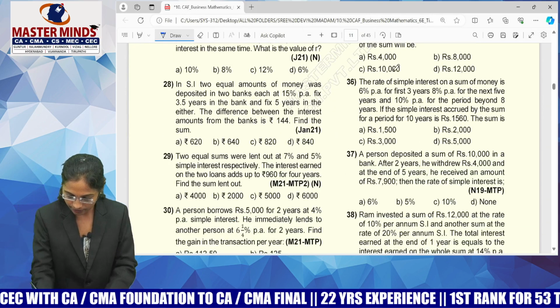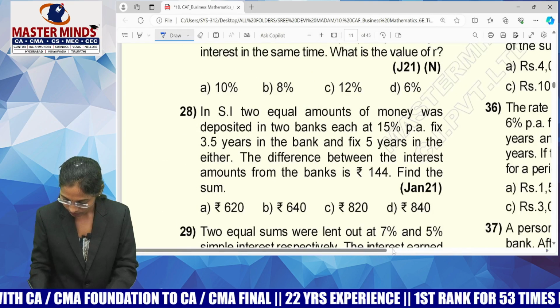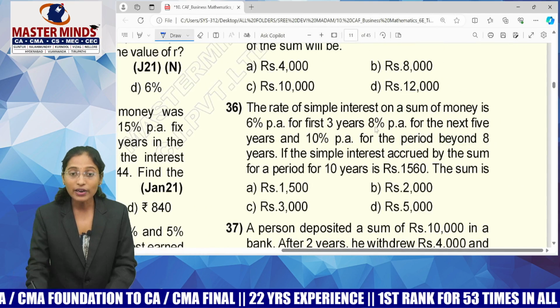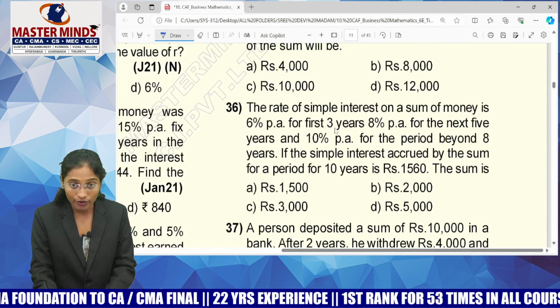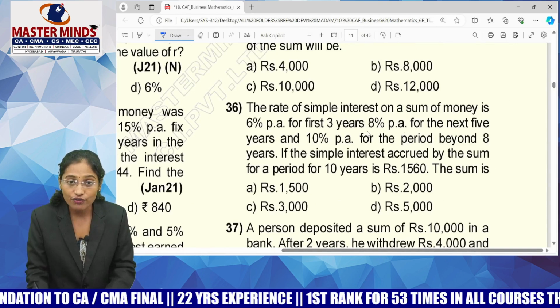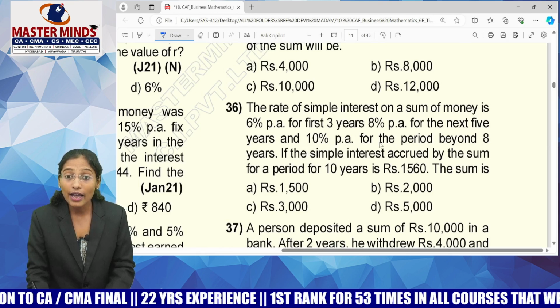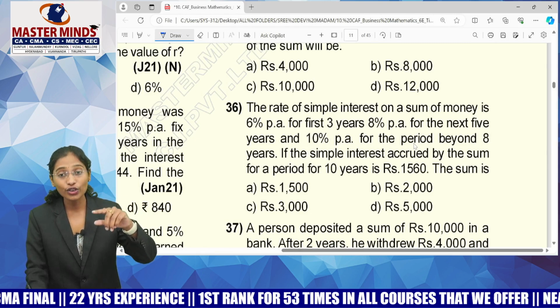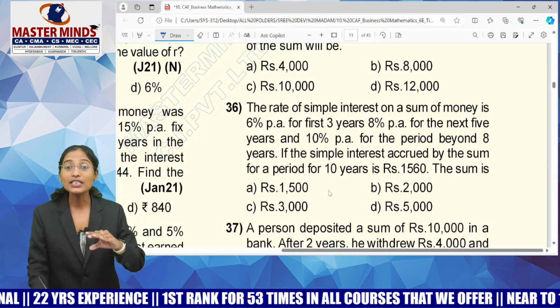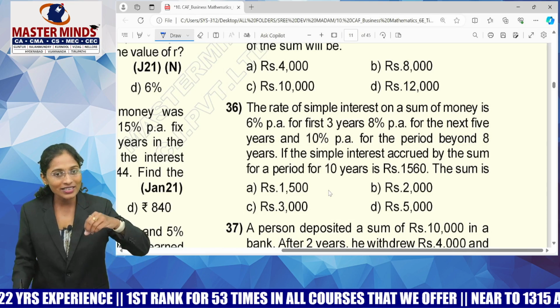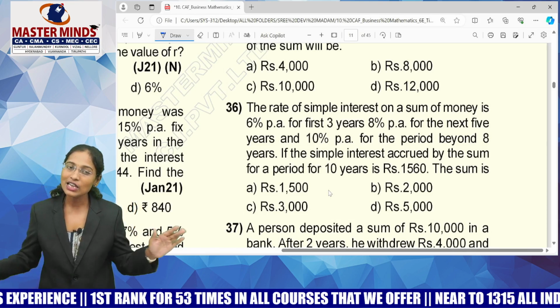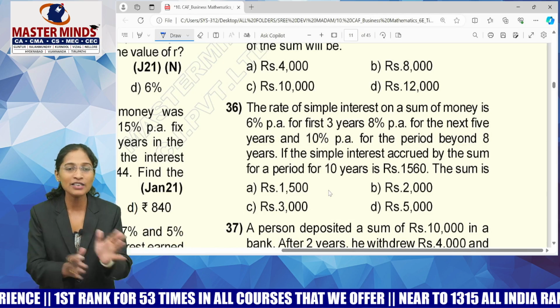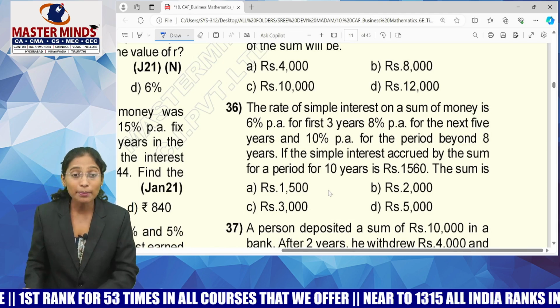MCQ number 36. The rate of simple interest on a sum of money is 6% for the first 3 years, 8% for the next 5 years, and 10% per annum for the period beyond. Beyond means after 8 years. So if your period crosses 8 years, however many years you keep his money, he'll just collect 10% only.